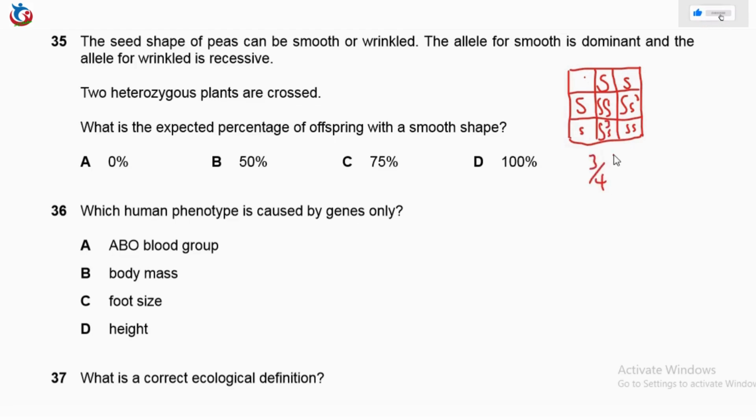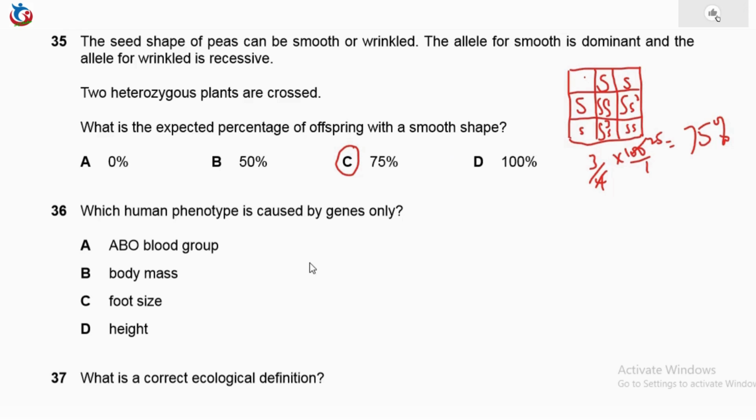If you convert that to percentage, 4 into 100 is 25, 25 multiplied by 3, you have 75%. So this will now give us 75% smooth. Okay, so 75% is the correct answer.